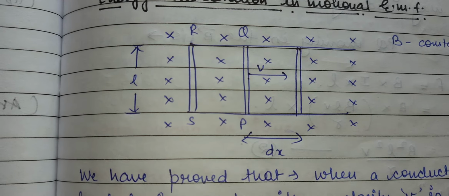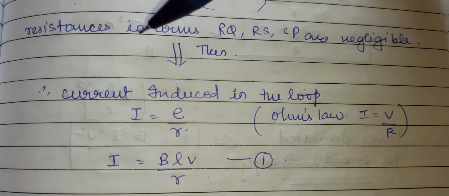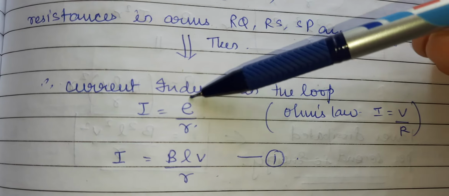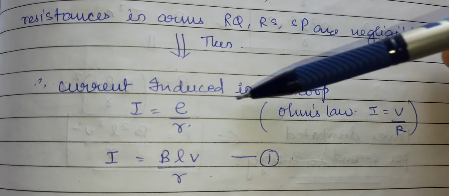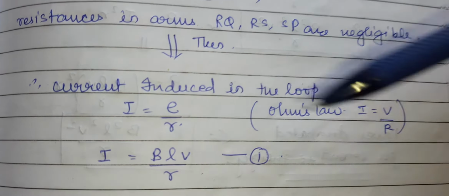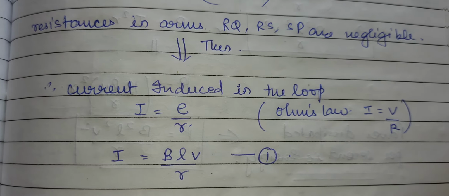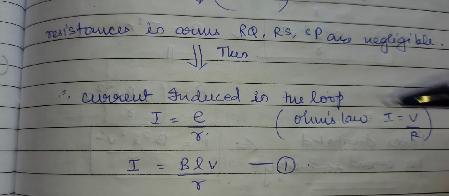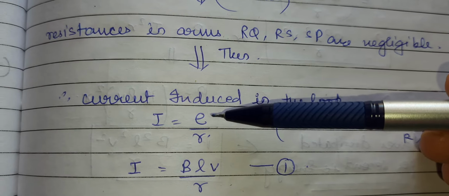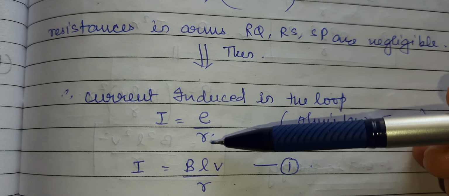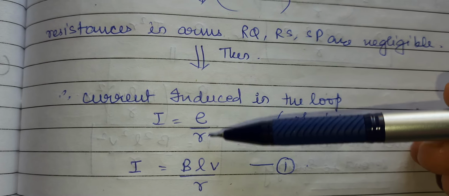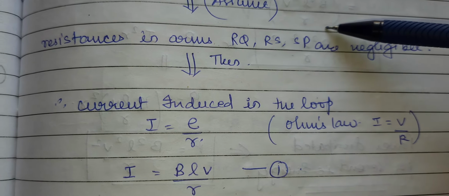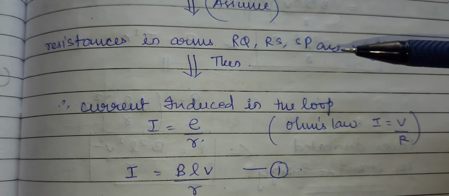So now we will find out the current induced in the loop. The current induced in the loop can be found with the help of the formula I equals E upon R. We have taken this formula from Ohm's law, that is I equals V upon R. So the EMF generated in the circuit plays the role of potential difference, that is E. And for the resistance, we have only considered the resistance of the PQ movable arm, that is small r, and the rest of the resistance we are not taking, as they are negligible.